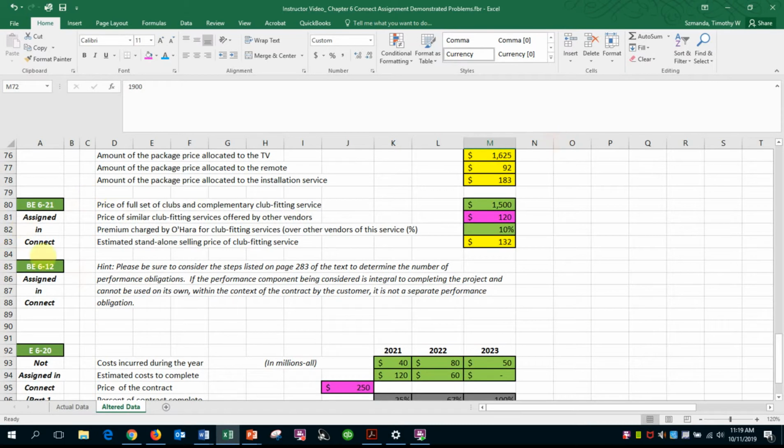If you have any questions, I'll just show this. These are now down to the brief exercises. The brief exercises that you have in Connect relate to brief exercise 6-21 and 6-12. Again, you can pause this and I will highlight some of the formulas here in case you want to stop it at any point and review what I've done. It's kind of a straightforward process. So the formula is listed up here.